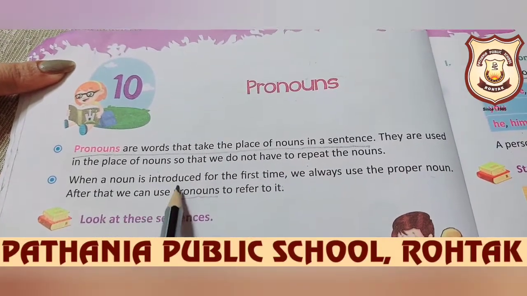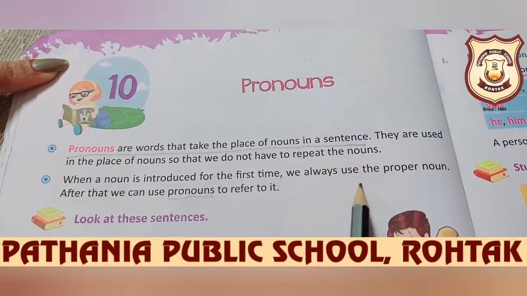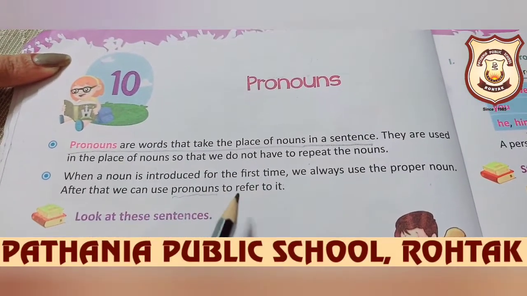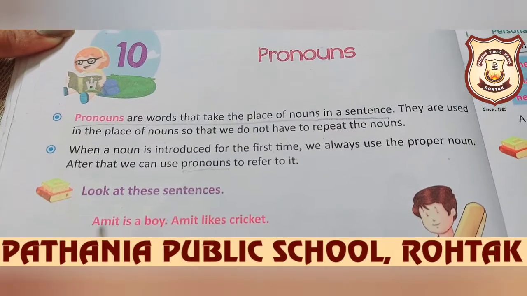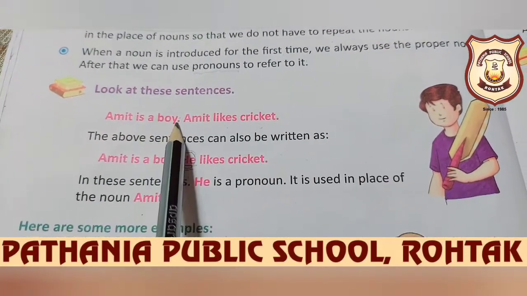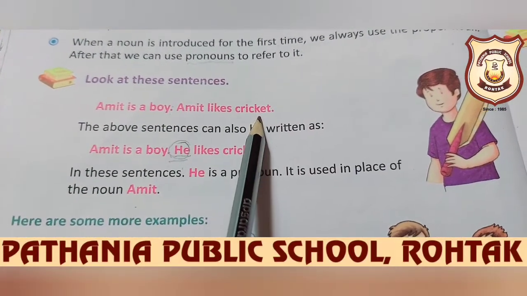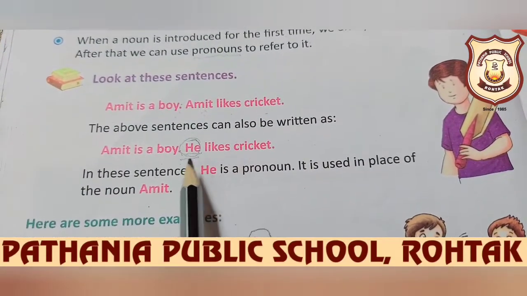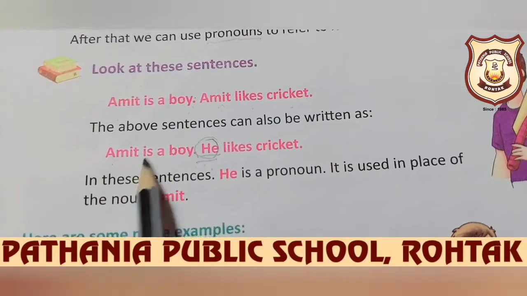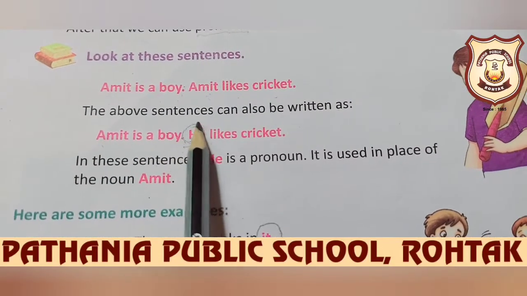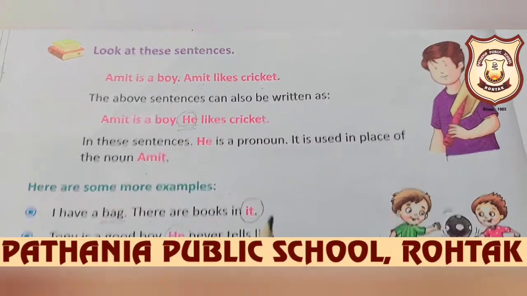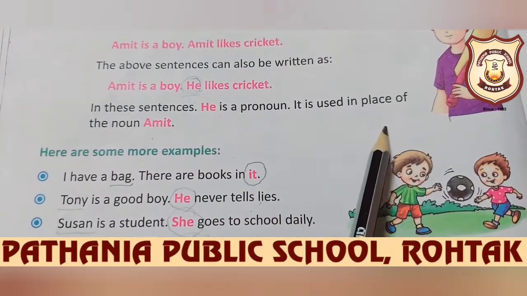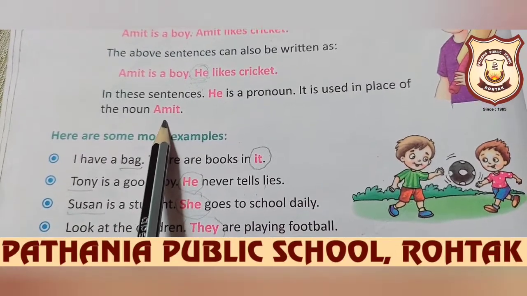When a noun is introduced for the first time, we always use the proper noun. After that, we can use a pronoun to refer to it. For example, Amit is a boy. Amit likes cricket. So we will not use Amit and Amit again. Instead of that, we will use a pronoun. Amit is a boy. He likes cricket. In these sentences, he is a pronoun. It is used in place of the noun Amit, right?